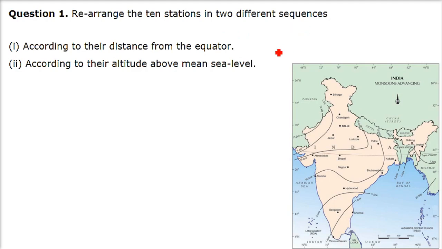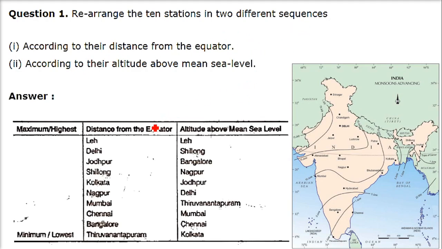Arrange the 10 stations in 2 different sequences according to their distance from the equator. If you see the question, we have to arrange them according to the distance from the equator. So we have an equator here. We are from 8 degrees to around 37 degrees. So the distance from the equator should be maximum here and minimum here.